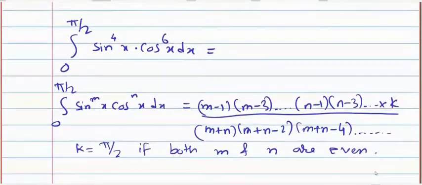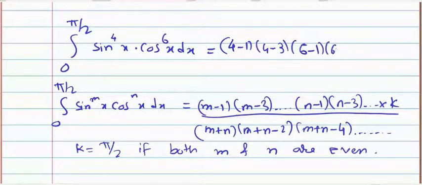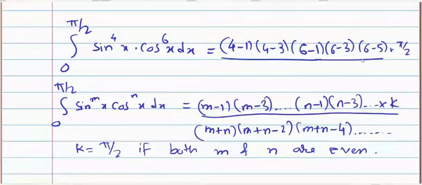The answer will come: 4 minus 1, 4 minus 3, 4 minus 5 we cannot write because it will be negative. Then 6 minus 1, 6 minus 3, 6 minus 5. We have to stop. The k value will be pi by 2 divided by m plus n, that means 10, then 8, 6, 4, 2.